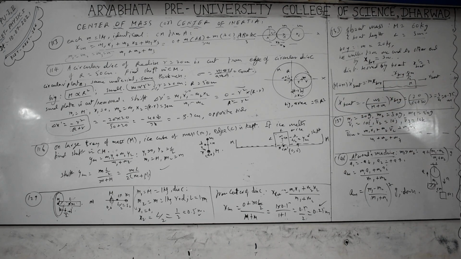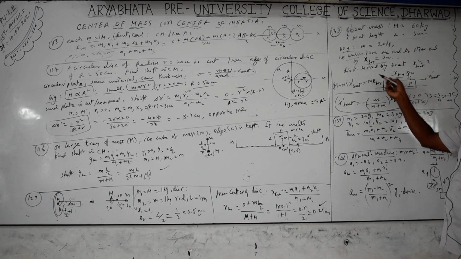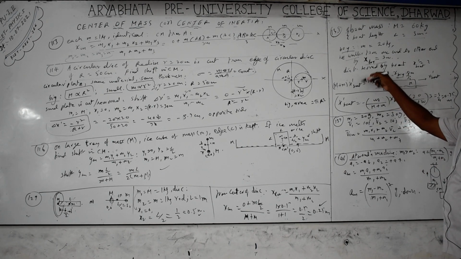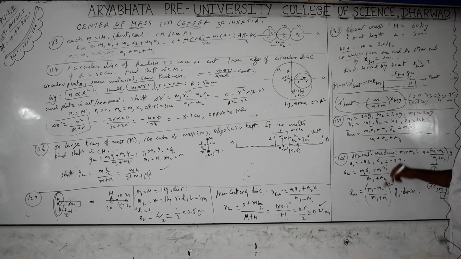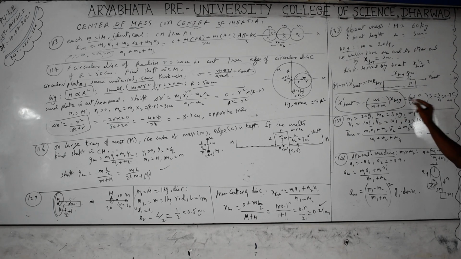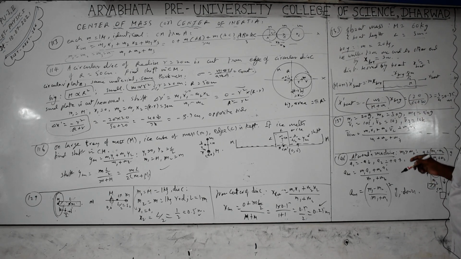Instead of a boy, sometimes they will give a dog moving on the boat, and they may ask what is the final distance from the shore, from the seashore or the bank. X boy, the distance traveled, is 3 meters, the mass is 20 kg, 60 plus 20 is 80, and the result is 0.75 meters. I will tell you another formula linked to this, another way of asking the same questions.